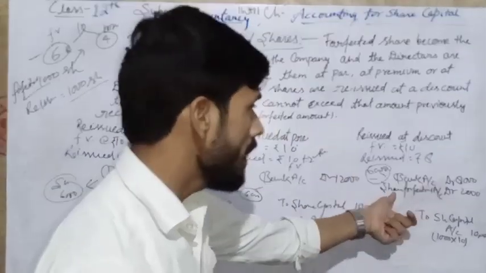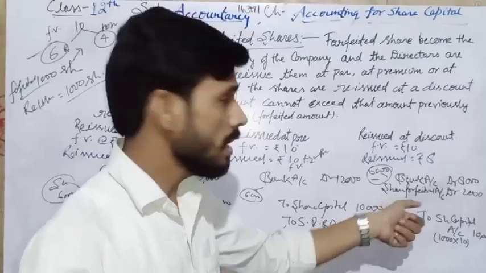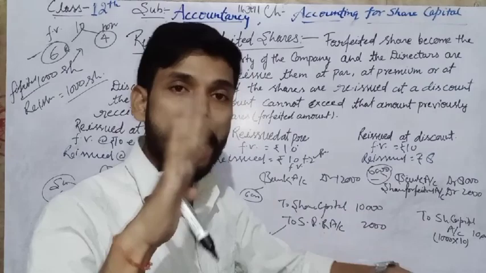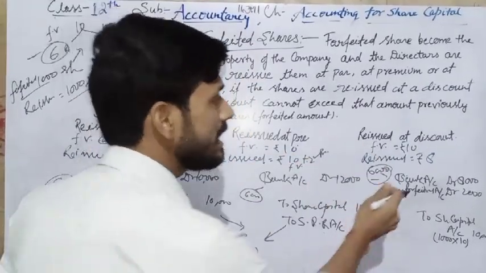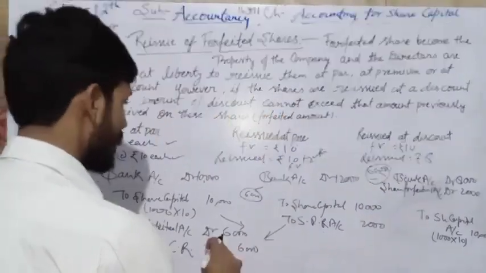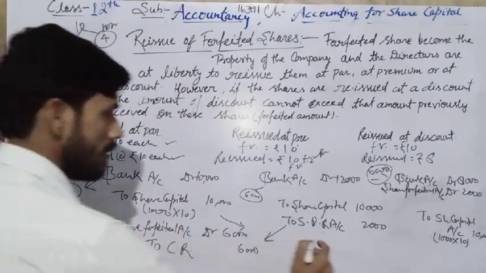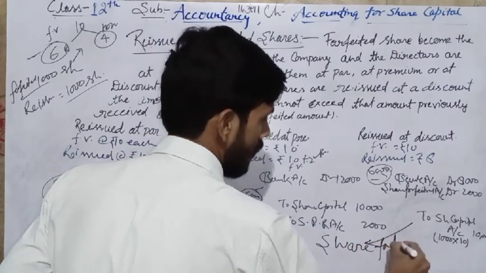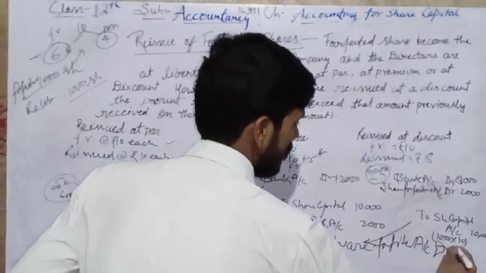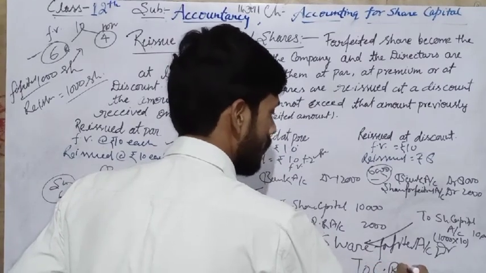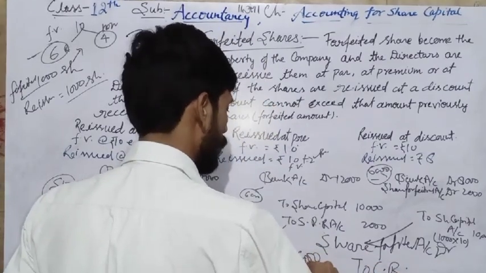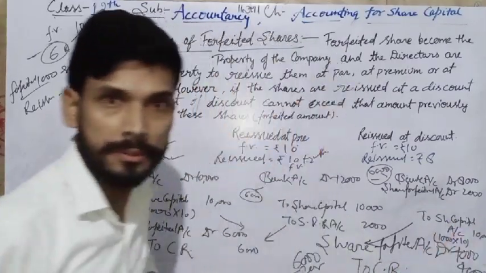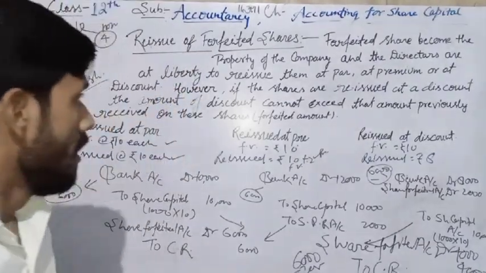But here we have to adjust the 2,000 loss from this amount, meaning from the share forfeited account. So we have a balance of only 4,000. In such a situation we transfer from share forfeited account debit to capital reserve 6,000 minus 2,000, that is 4,000. Okay.